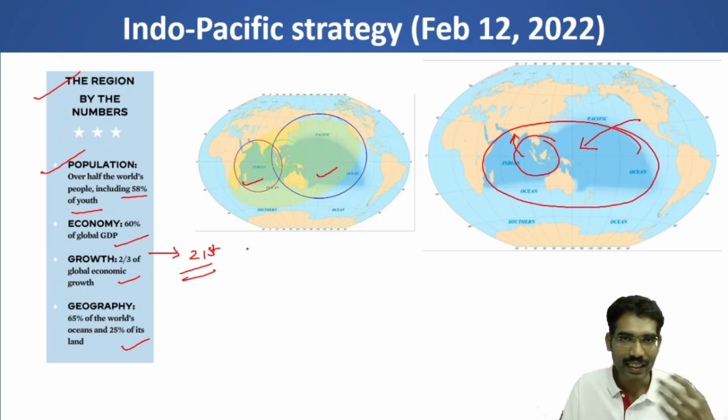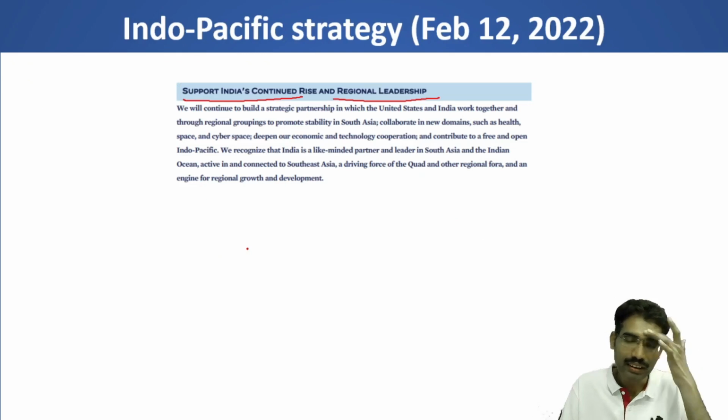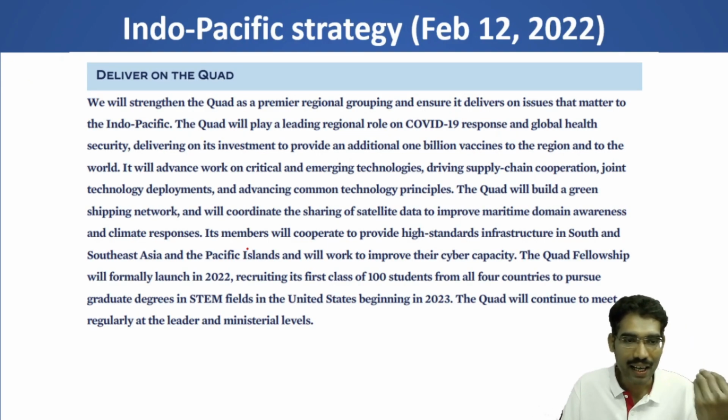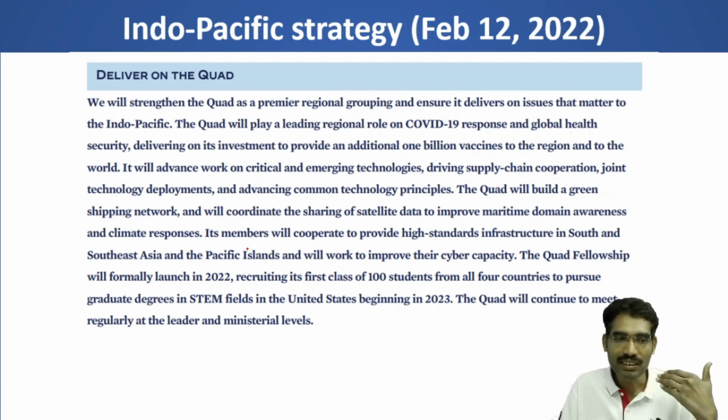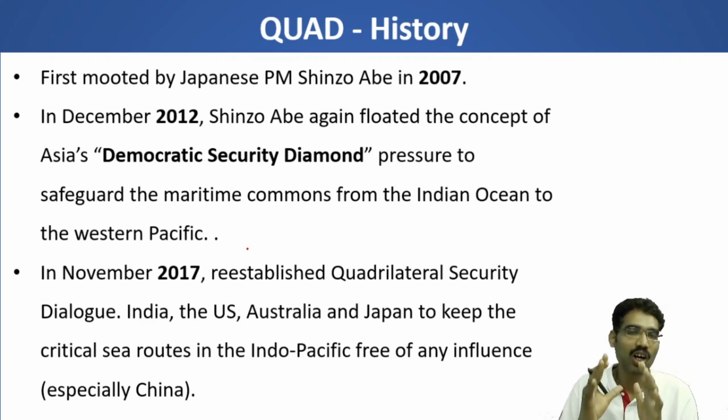So in this context, America is now realigning its foreign policy, with special reference to India as well. And in this particular context, the Quad comes in, because the Quad is a strategic dialogue among four countries. USA is also part of this dialogue. So having this Indo-Pacific vision, America wants to make the Quadrilateral Security Dialogue more effective so that it can achieve its strategy and objectives.